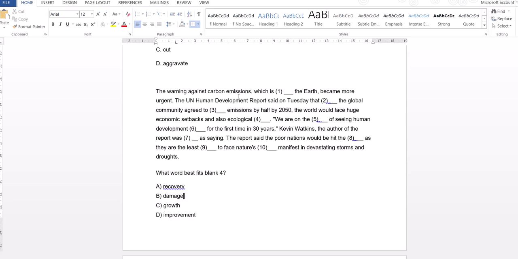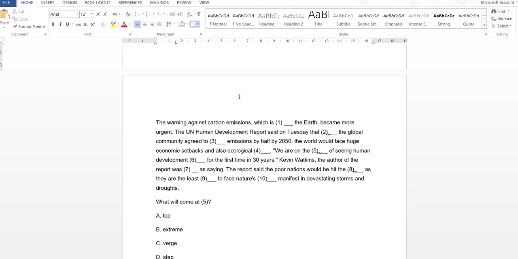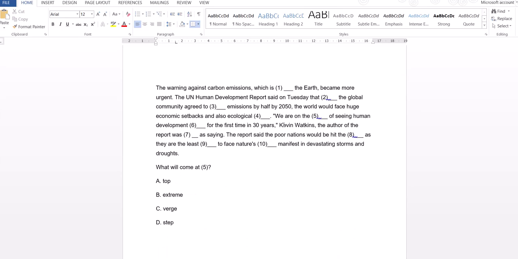Due to carbon emissions, which is affecting the earth, the warning became more urgent. Because of that, we need to reduce the global emissions by 2050, or else the world will face economic setbacks and ecological damage.